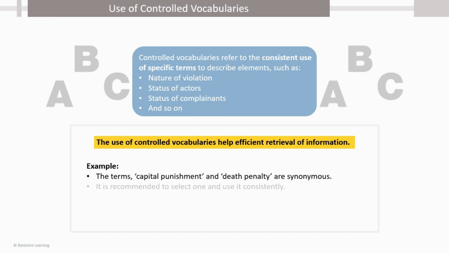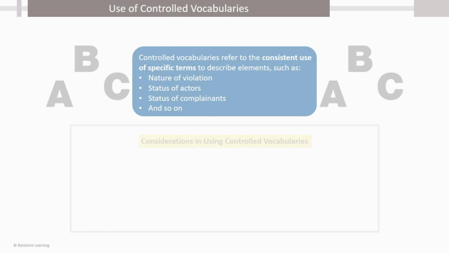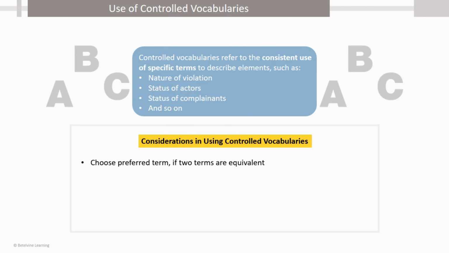However, it is better to select one and consistently use it so that there is no confusion while storing and retrieving information. The following points should be considered in using controlled vocabularies. Choosing the preferred term if two terms are equivalent. For instance, when drawing up the list of occupations, one may have to choose between the terms peasant and farmer.